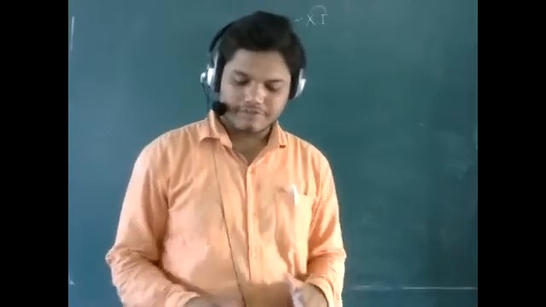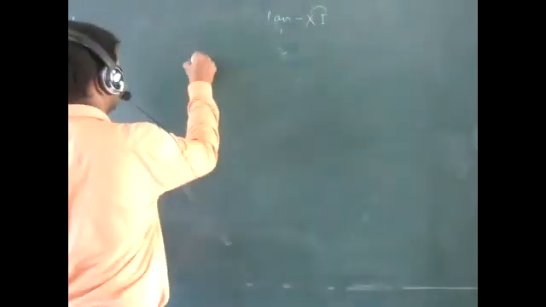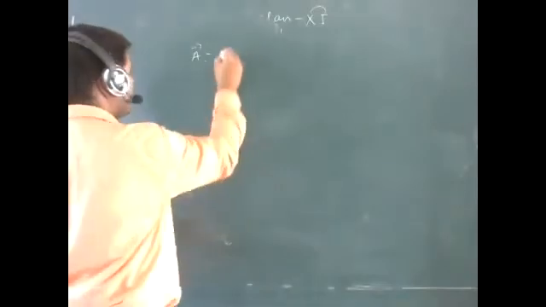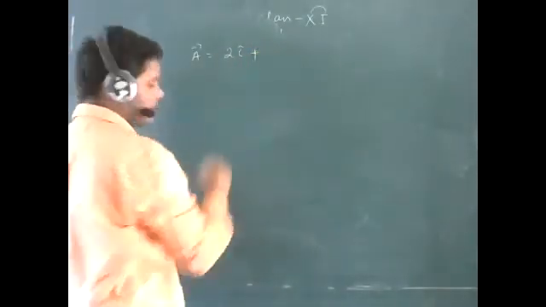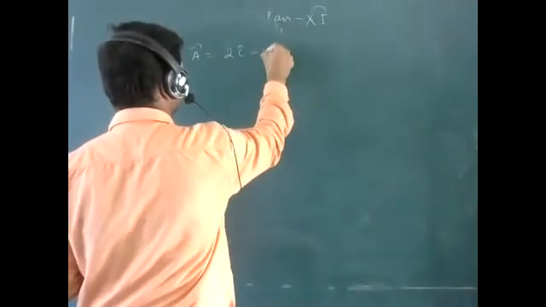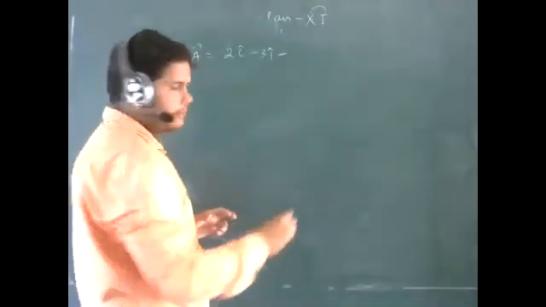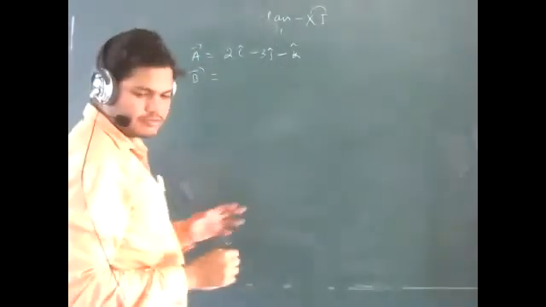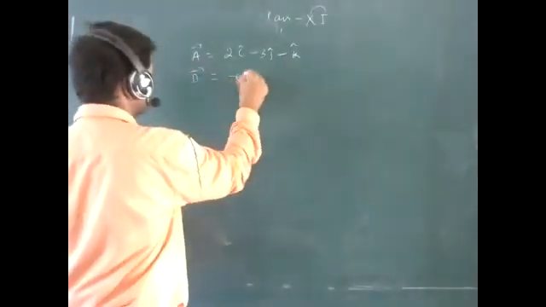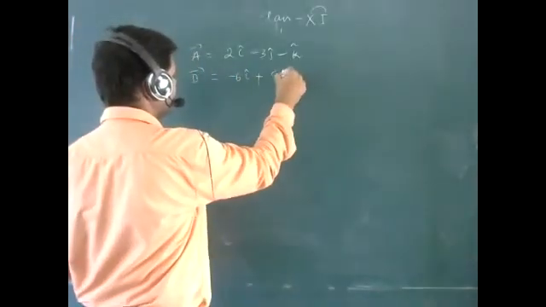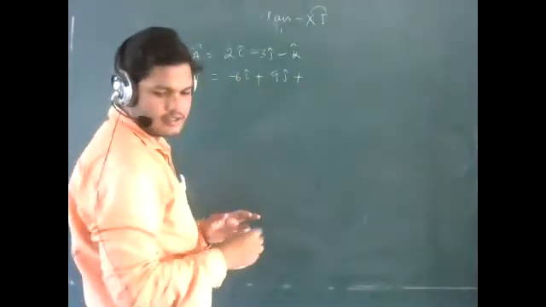So the first question. Just see the question. A vector is given to you: 2i cap minus 3j cap minus k cap, and B vector is given to you: minus 6i cap plus 9j cap plus 3k cap.